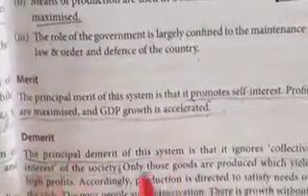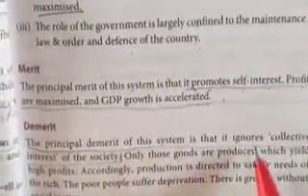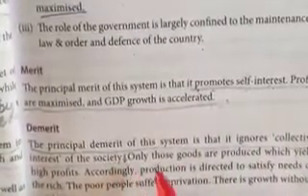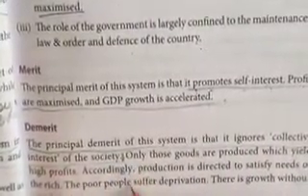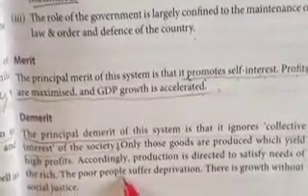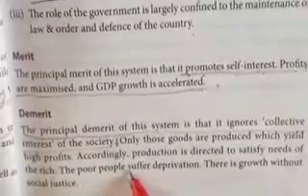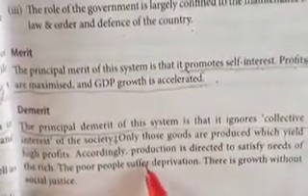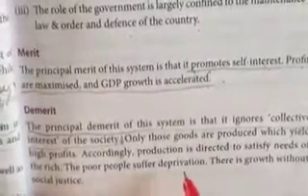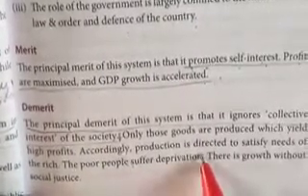Demerits. The principal demerit of the system is that it ignores the collective interest of the society. It means that if a country is having this type of economy, capitalist economy, the interest of the society is being taken for granted. Not that they are not taking the interest, but the main motive is profit maximization and to increase the GDP, to increase the production. Okay, class?